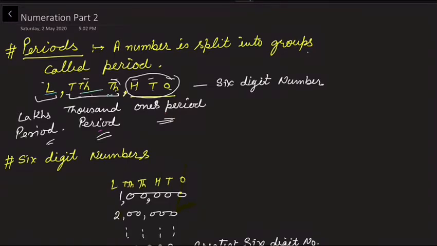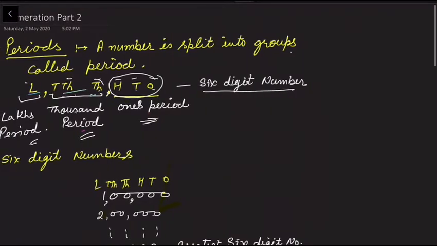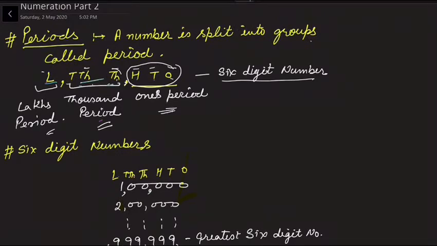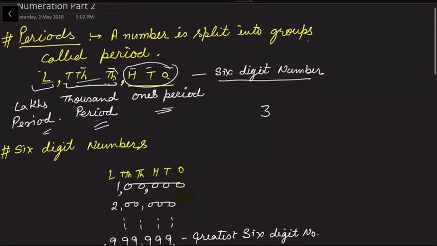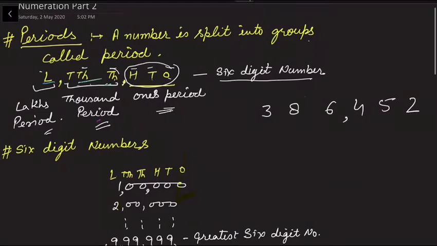It is a 6-digit number. If we have the number 3, 8, 6, 4, 5, 2, and I put commas here, it means this number is 3,86,452.